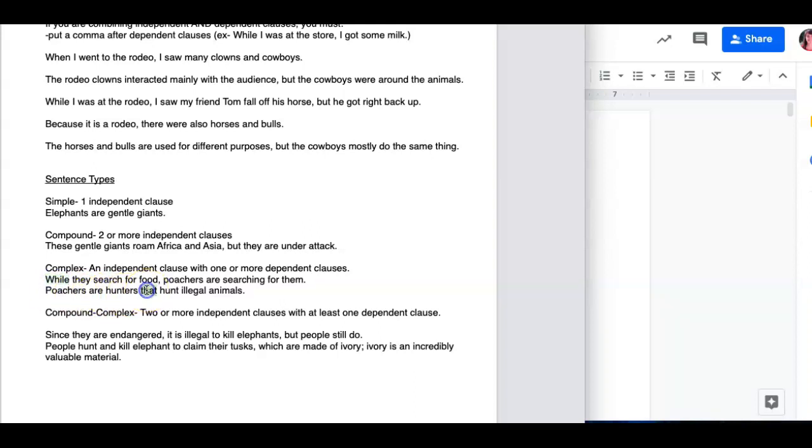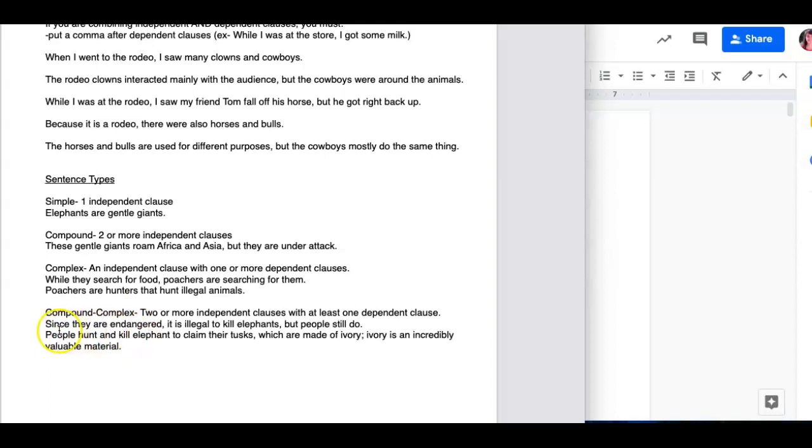Poachers are hunters that hunt illegal animals. Okay, so I have "while they search for food" as dependent, and "that hunt illegal animals" is dependent. Compound complex is when I have two or more independent clauses with at least one dependent clause. So like, "Since they are endangered, it is illegal to kill elephants, but people still do." So I've got the dependent clause "since they are endangered," and two independent clauses: compound complex.